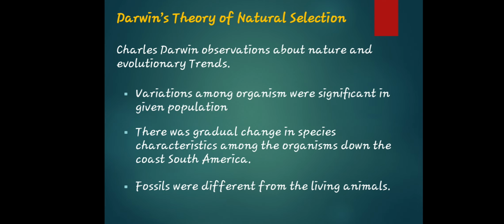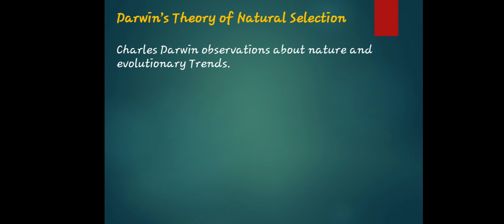So basically, the observation does not only pertain to size, physical appearance, or environment, but eventually also focuses on the population of a certain living organism in that certain environment. It also said that there is a gradual change in the species' characteristics. So that is why the definition of natural selection is very broad.